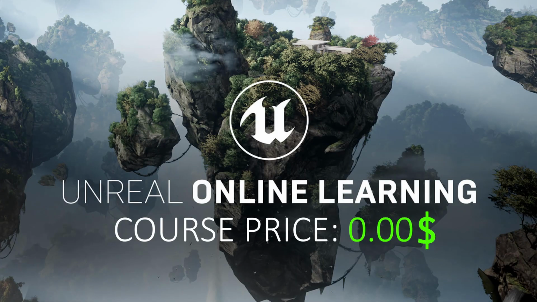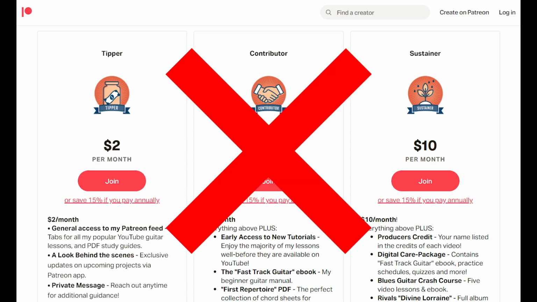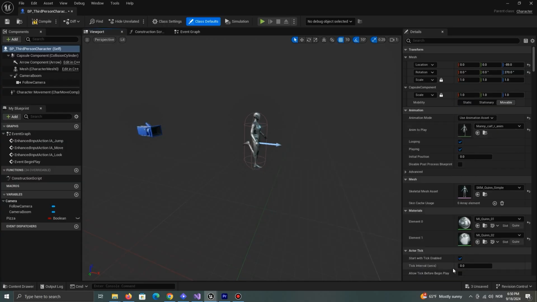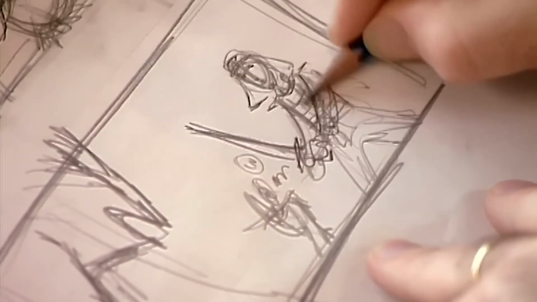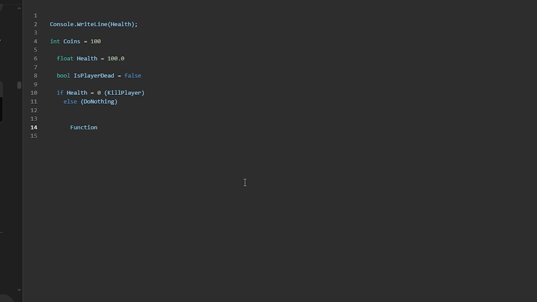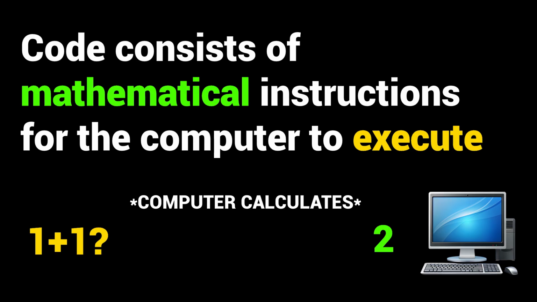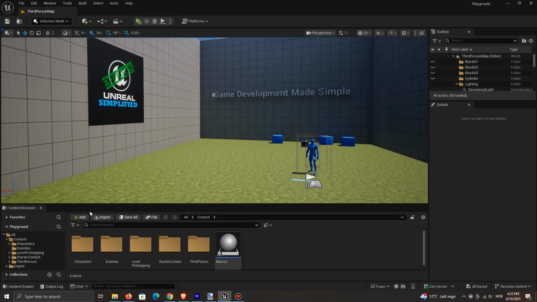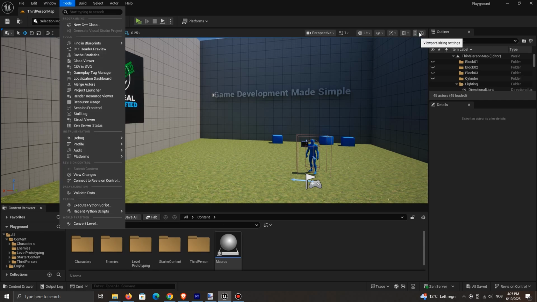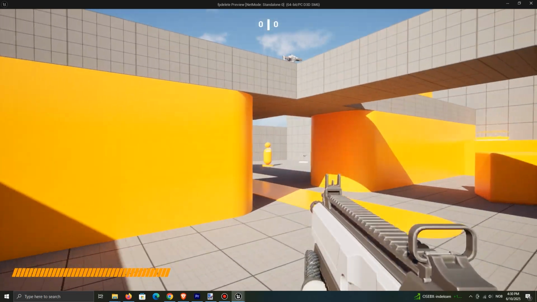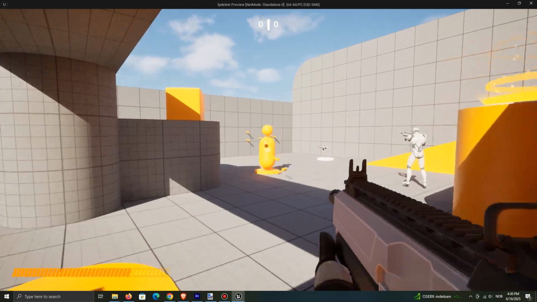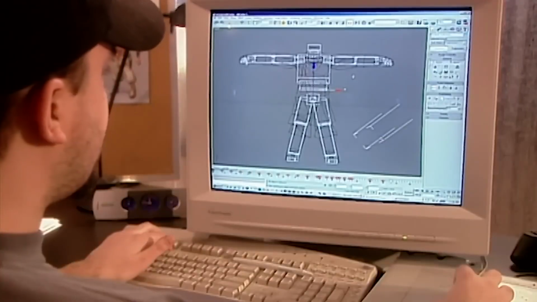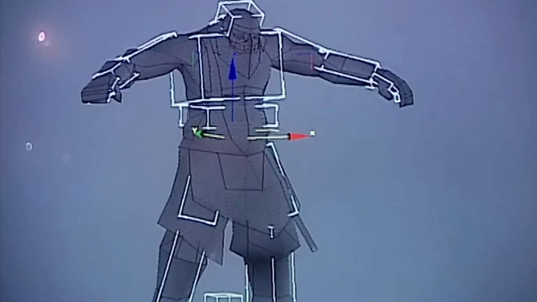Everything is free. No extra course, no Patreon paywall, nothing. No previous game development experience required, no designing skills required, no programming experience. First, I will explain how game development works. Then, how to navigate around in Unreal Engine before we start diving into how to actually create games. Keep in mind that game development is a big subject. You will need to practice a lot before everything sits.